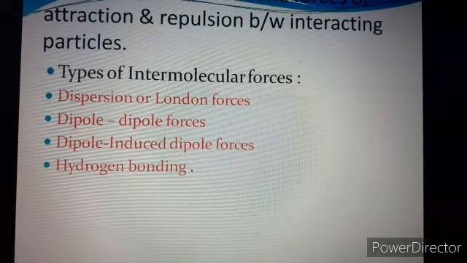Another is dipole induced dipole. A charged particle is brought near another uncharged particle or molecule, so as to develop a charge on the other particle. That is called dipole induced dipole. Fourth one is hydrogen bonding, the bonding between an electronegative element and a hydrogen atom of a particular compound. So these are the few types of force of attraction which we will discuss in the next video.